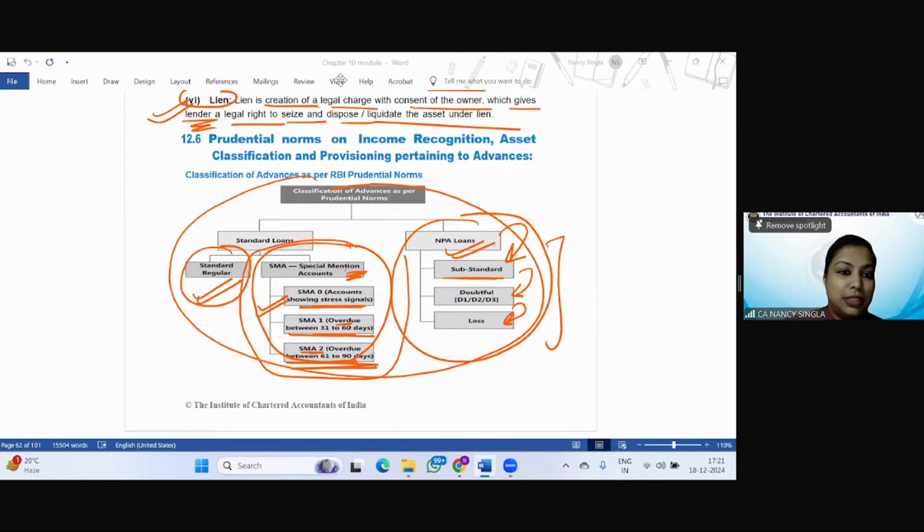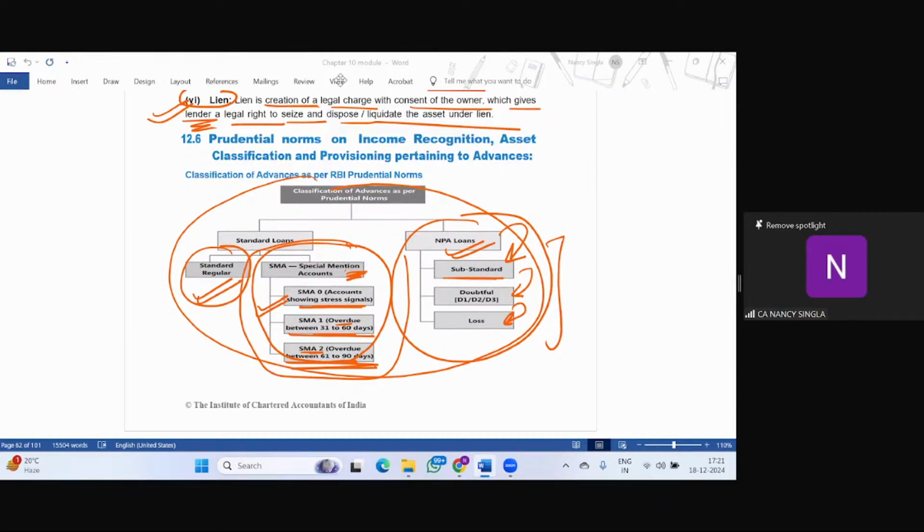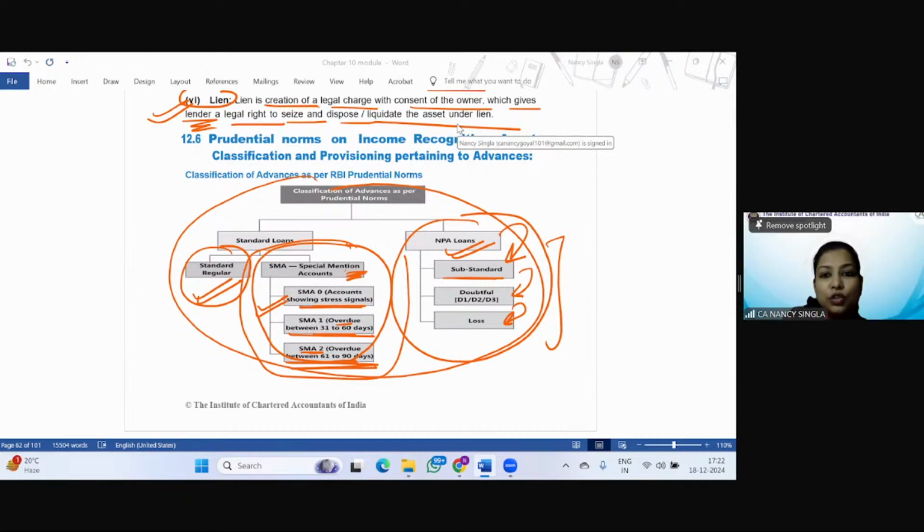So Shoaib is asking for chapter number 6. Just give me a moment. So Shoaib has asked for chapter number 6, audit documentation. So Swati is saying it is clear. So what is your doubt, Shoaib? Let me just have a look first. Others also, please send in your queries, if any, relating to all the 11 chapters.